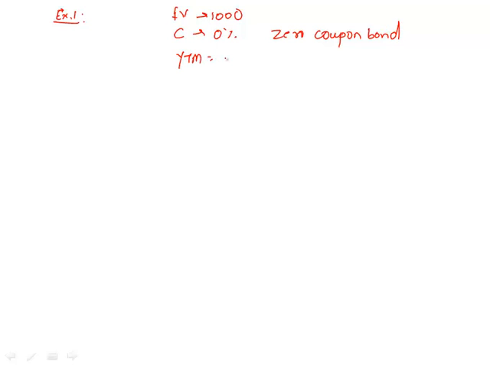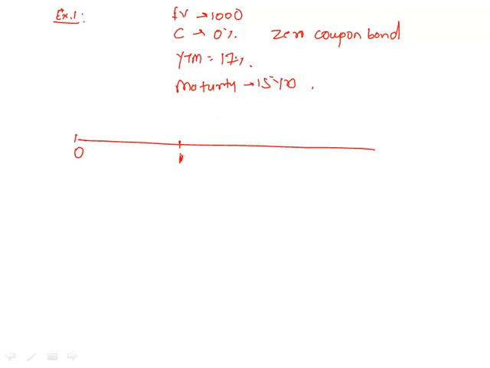Let us say YTM is 17% and maturity is 15 years. You purchased it at time 0. It has been classified as HTM. Find out what amount should we show on the balance sheet, how much should we show on the income statement, and how much should go on OCI.